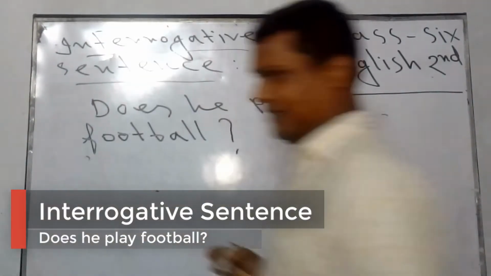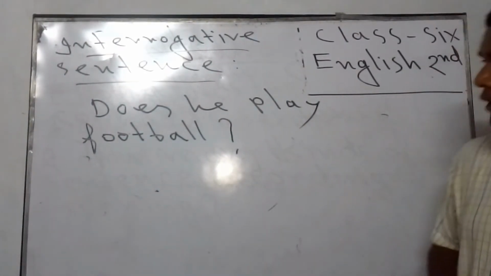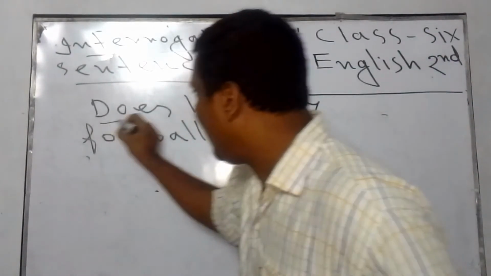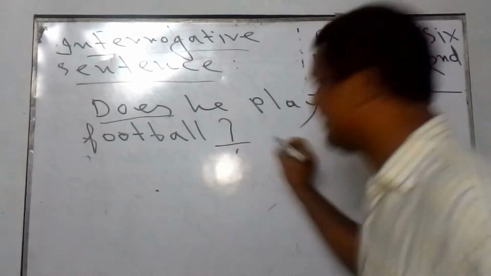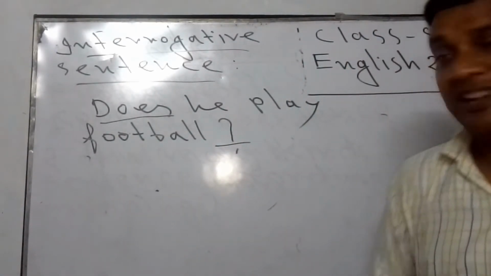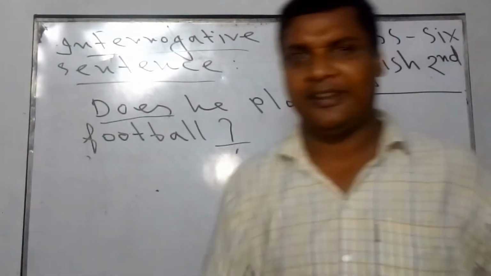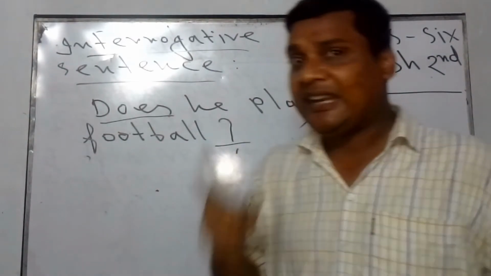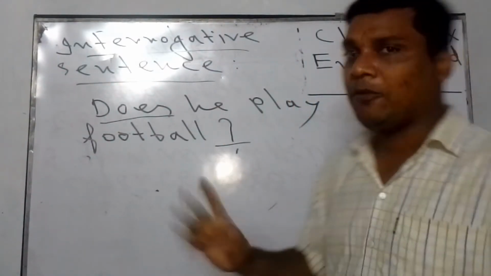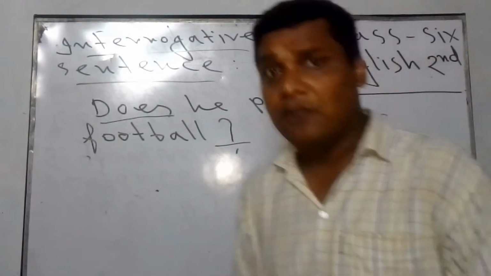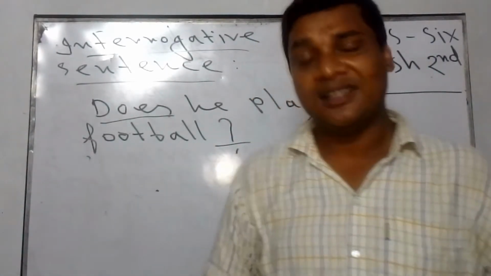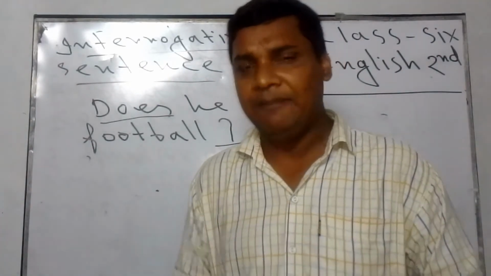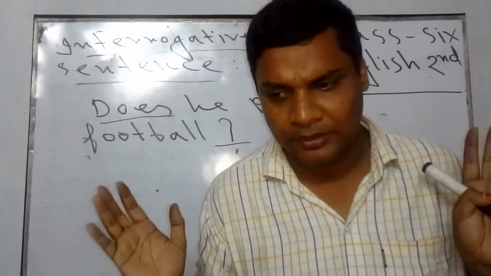Here this is an interrogative sentence. Why? Because there is the use of a helping verb at the first of the sentence, and there is the sign of interrogation. You have to remember that the sign of interrogation must be used for expressing an interrogative view or interrogative word. Because if we want to ask someone, then we must use the sign of interrogation at the end of the sentence. Then it will be clear that this is an interrogative sentence. Are you clear, my dear students?